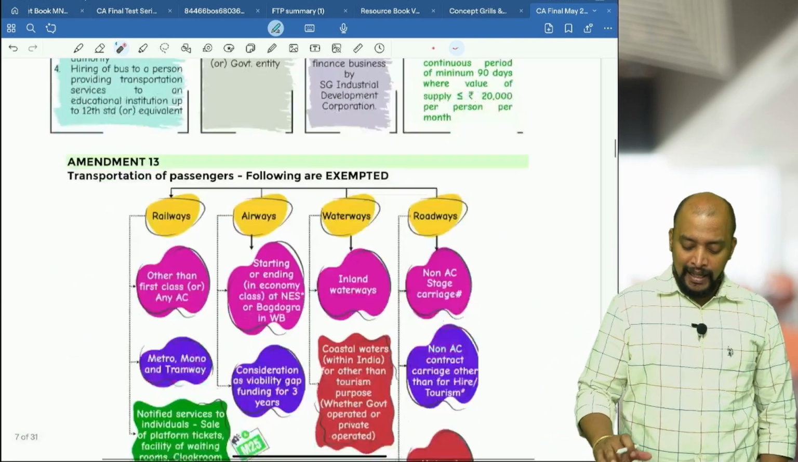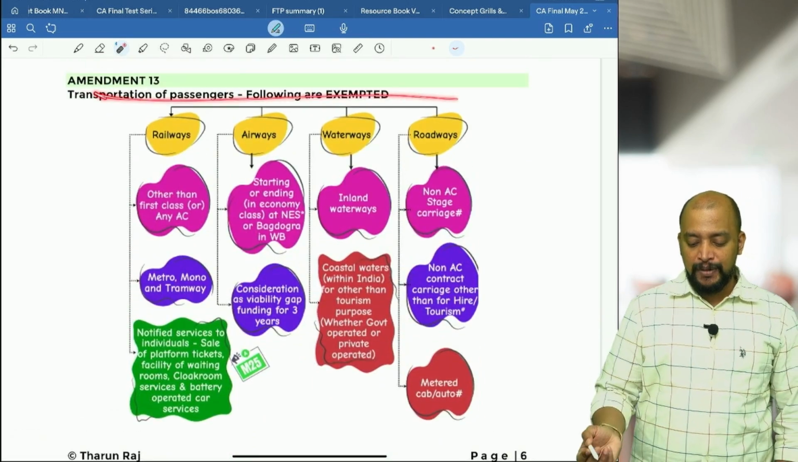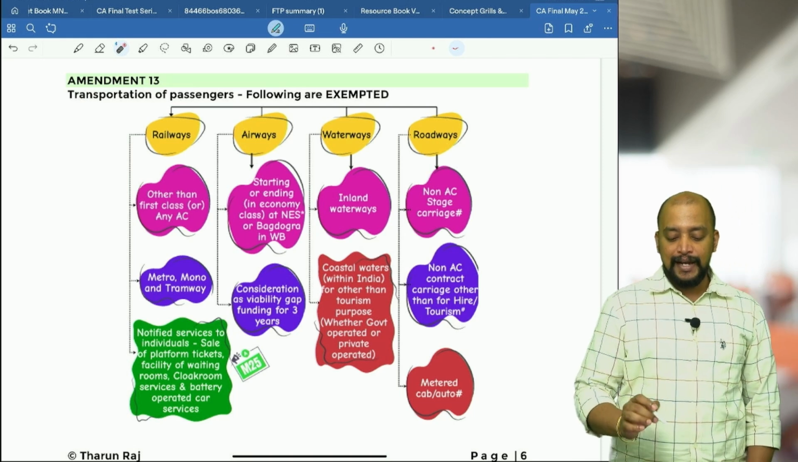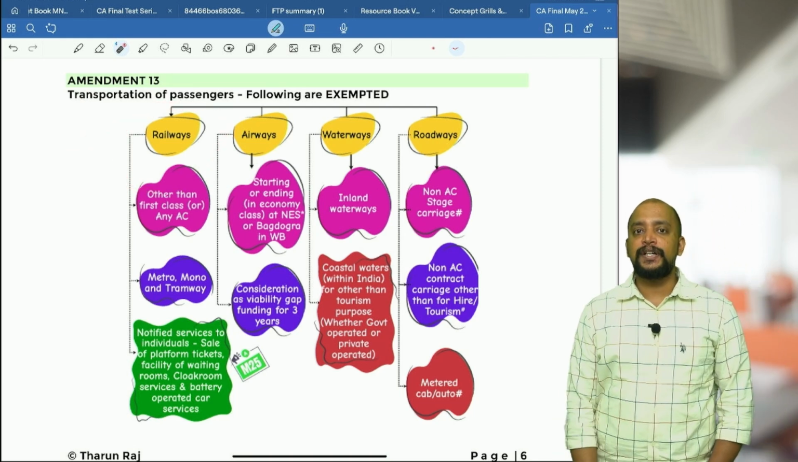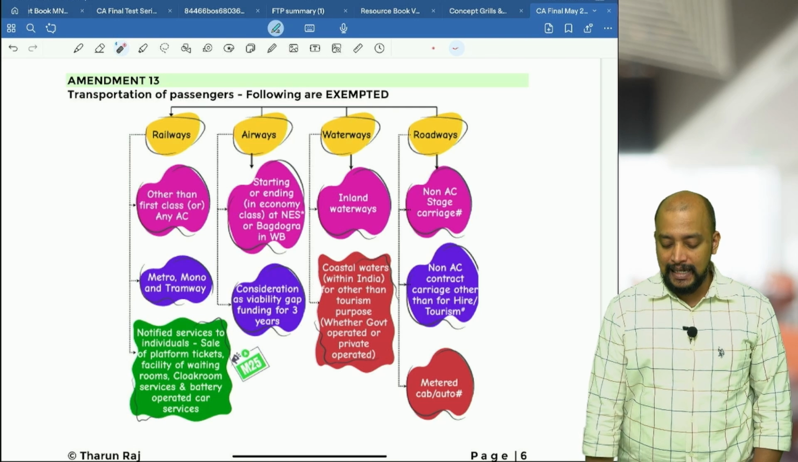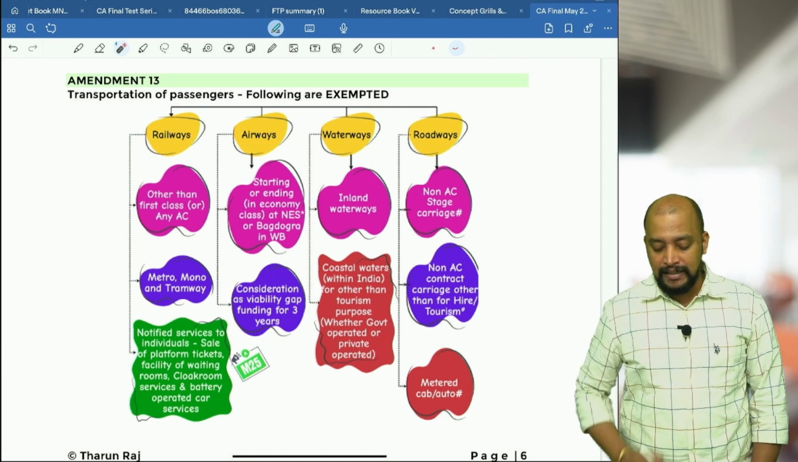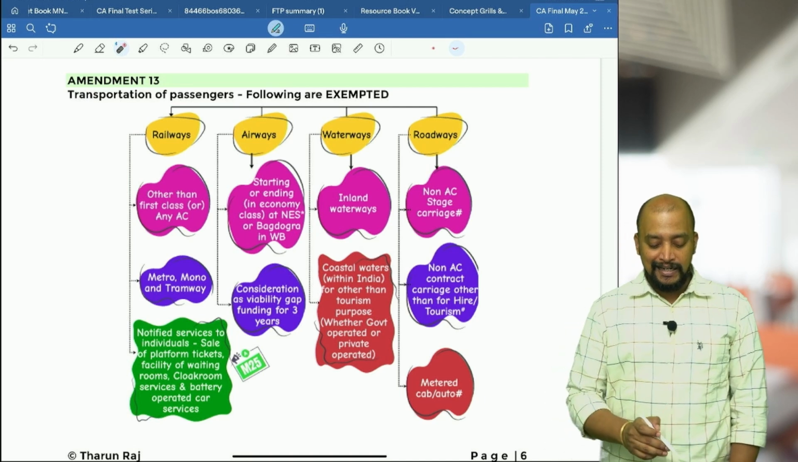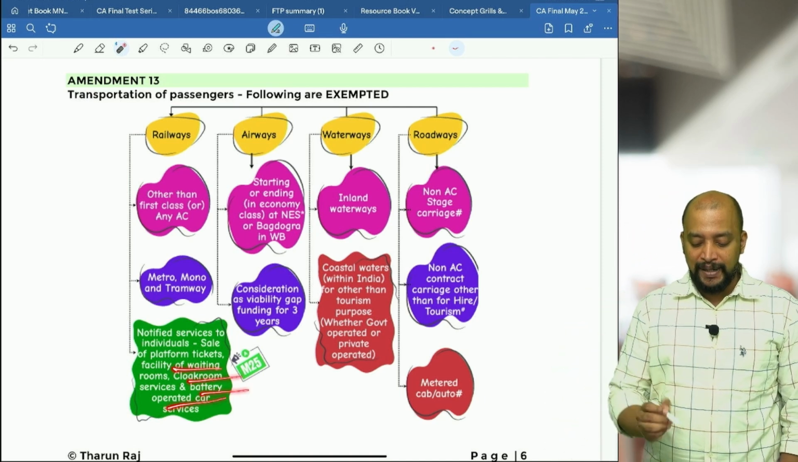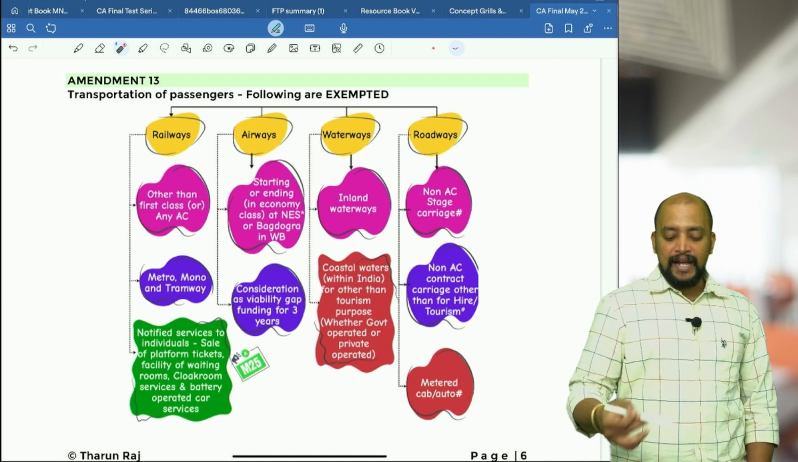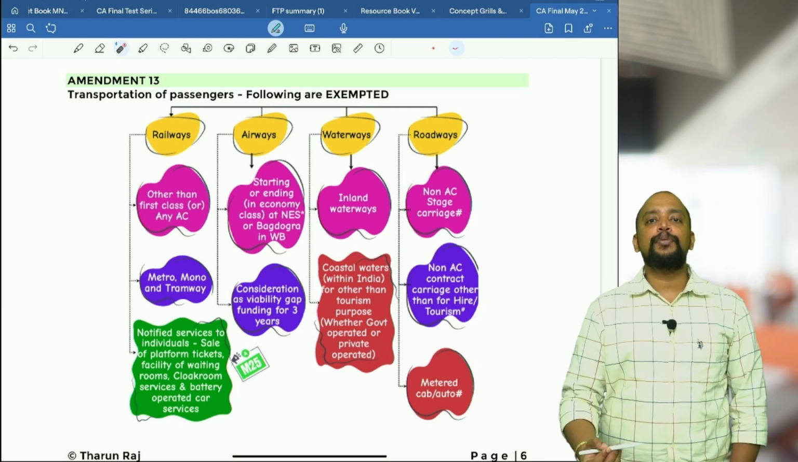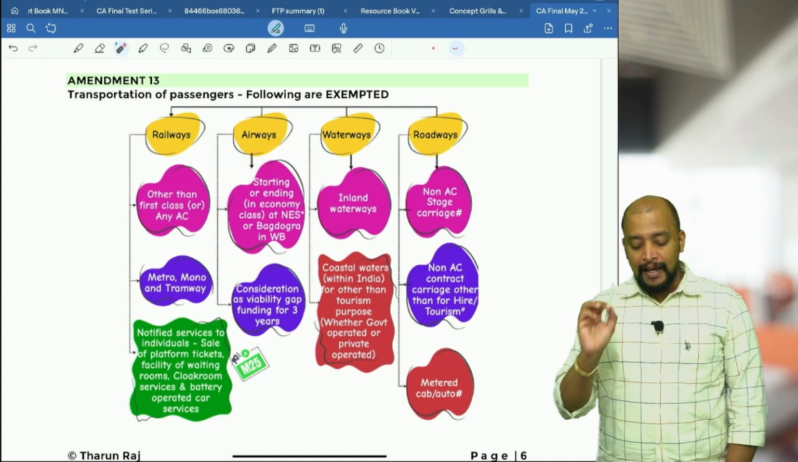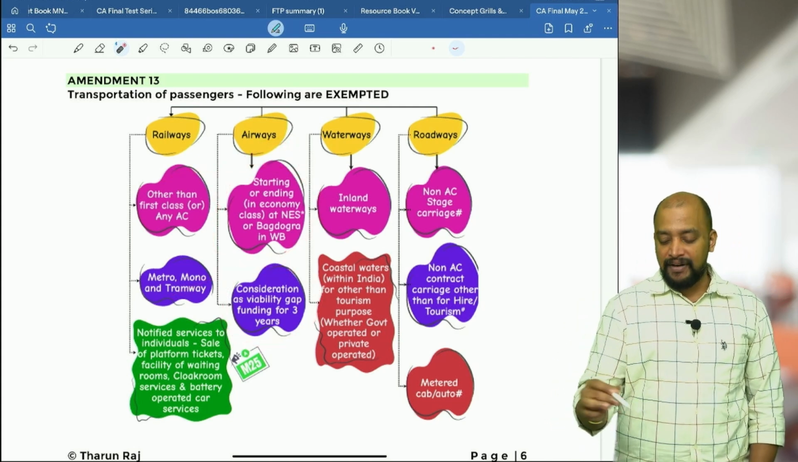Then next one, in case of transportation of passengers, as usual, this is the small chart that you need to remember. In case of railways, what are exempted? 3 points. Number one, other than first class or AC is exempted; metro, mono or tramway is exempted; and notified services to individuals by railways like platform tickets and then waiting room, cloak room, battery operated car services. And airways same. If the starting point or ending point of the passenger is in northeastern states or Bagdogra in West Bengal, but remember it should be in economy class, and viability gap funding 3 years.